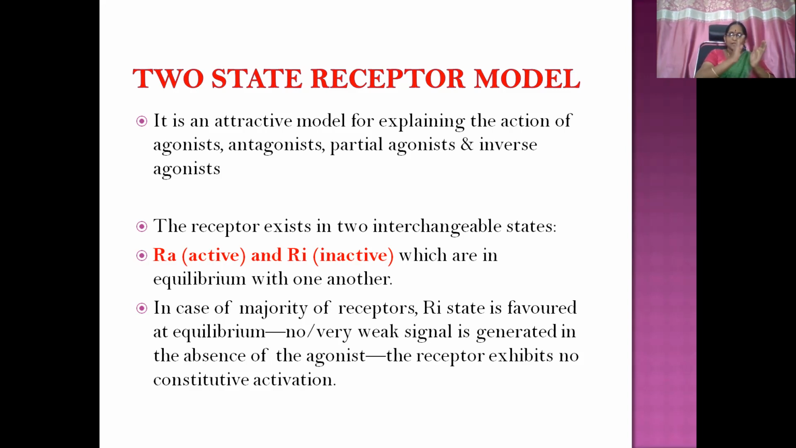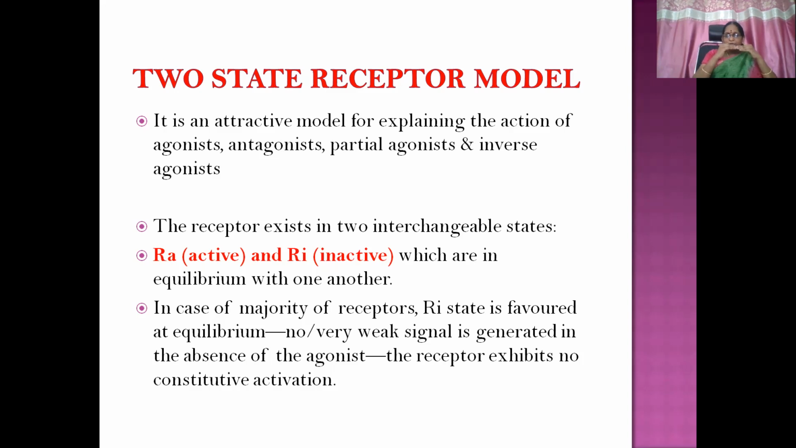Here the receptor exists in two interchangeable states. It can exist in this state or that state, one active and one inactive. In either state the receptor may exist, and the two are in equilibrium with one another. In the case of the majority of receptors, the inactive state is favored at equilibrium.